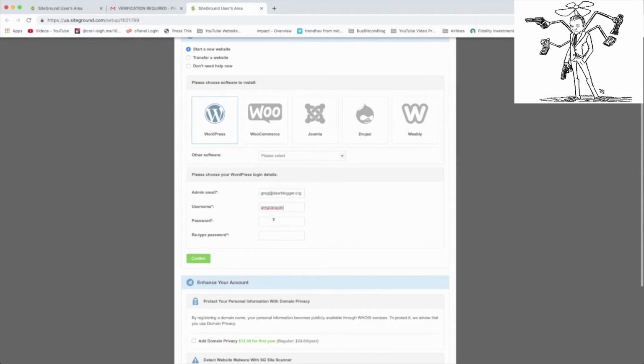All right, then we have our password here. So try to make that at least medium and strong if you can. I don't know about you, but whenever I'm thinking of new passwords, I come up with the weirdest words. It's really tough. I'm like, why am I even thinking of these words? But that should do it, and then we're gonna click confirm.